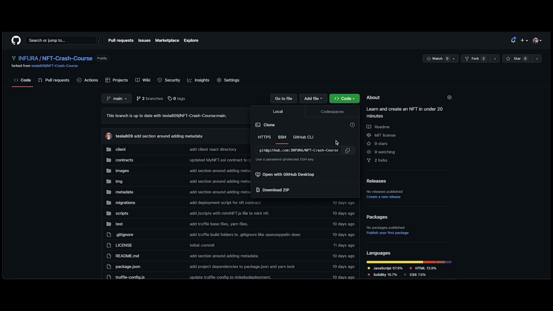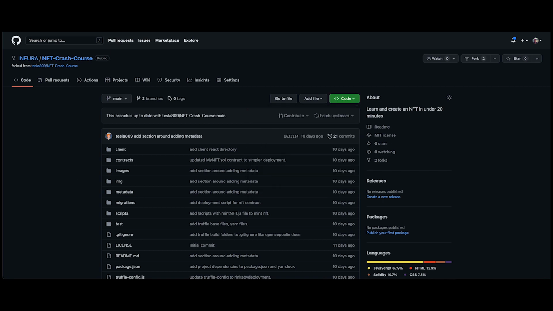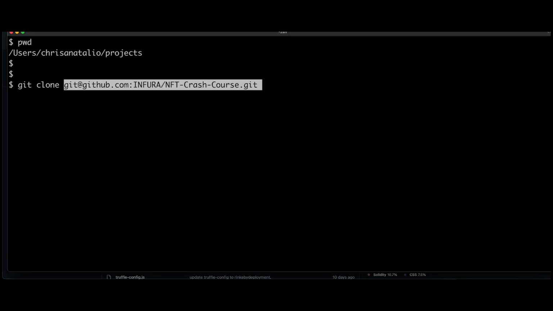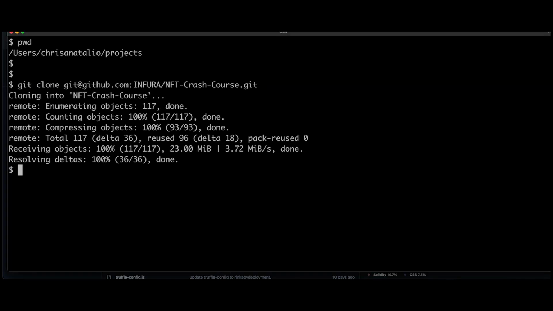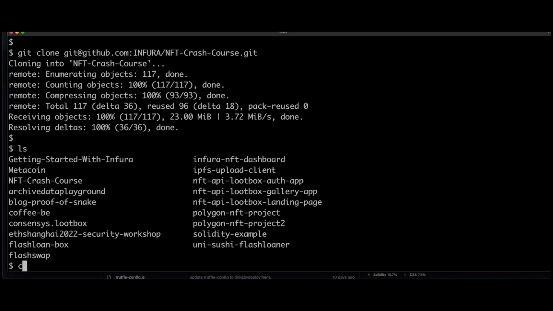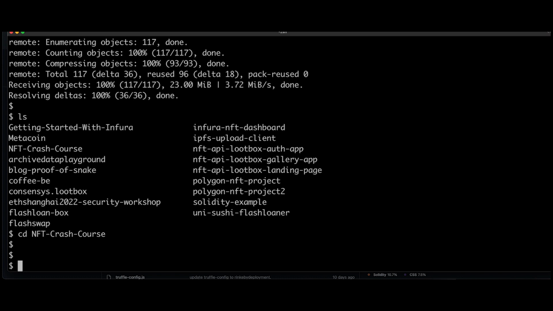Okay, so let's pull down the NFT Crash Course project using git clone. Now let's cd into that project directory. Then let's create a .env file and enter in our project ID, secret ID, and the wallet mnemonic from our local MetaMask wallet.